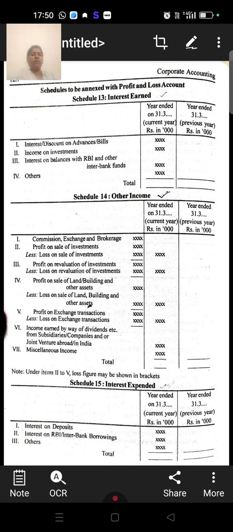Then schedule number 15 includes interest expended. Interest expended means interest spent on the other category. They give interest to others. Interest on deposits: the bank provides interest on fixed deposits, current deposits, saving deposits, etc. The second one is interest on RBI and interbank borrowings, others. So these are three schedules: schedule 13 interest earned, schedule 14 other income, schedule 15 interest expended.